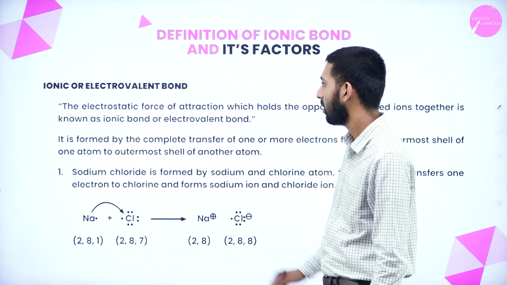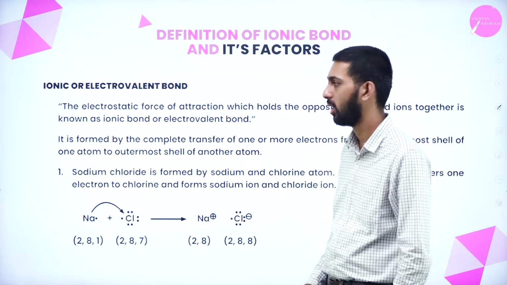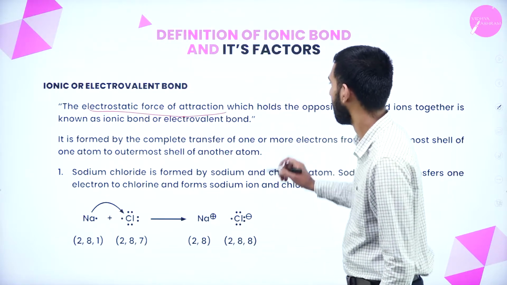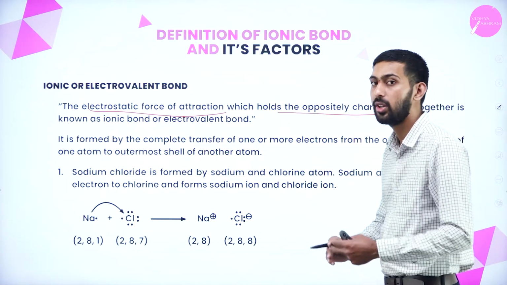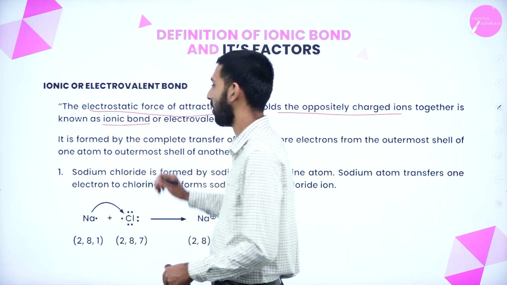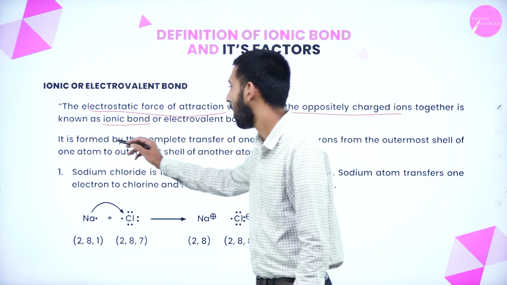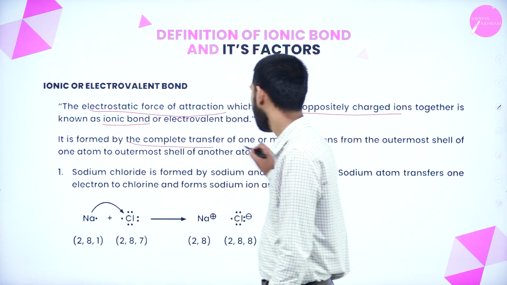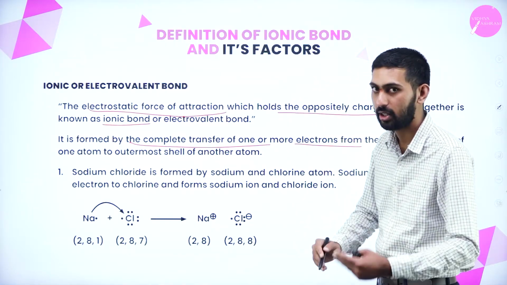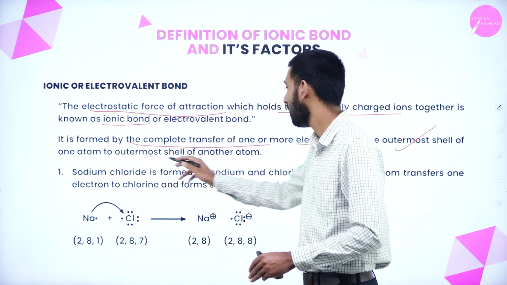Okay. Next thing is ionic or electrovalent bond. What do you mean by ionic or electrovalent bond? It is an electrostatic force of attraction which holds the oppositely charged ions together, then it is considered as an ionic bond. Okay, now let us see the example, and how it is formed. It is formed just by complete transfer of one or more electrons from the outermost shell of one atom to another atom.